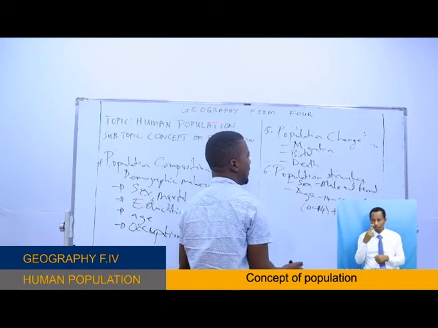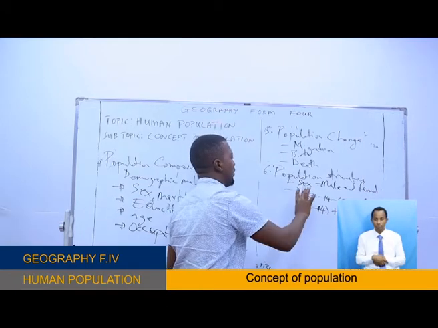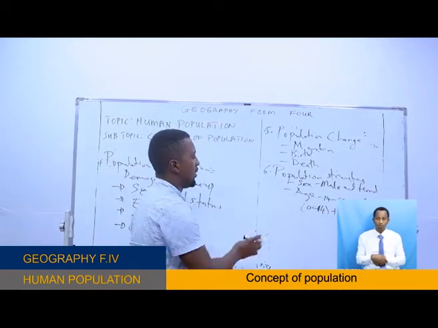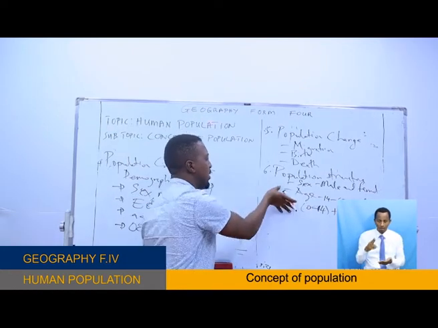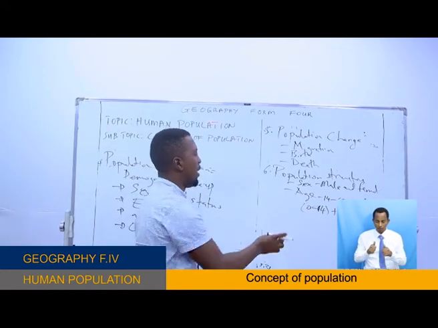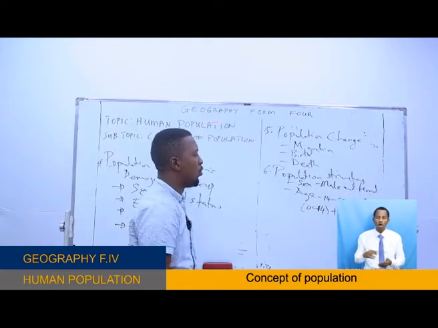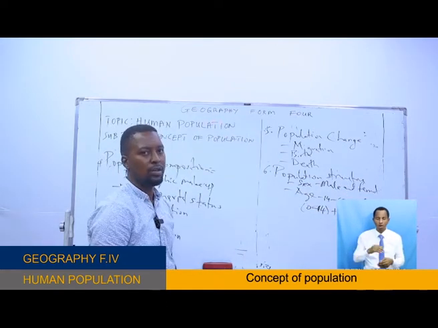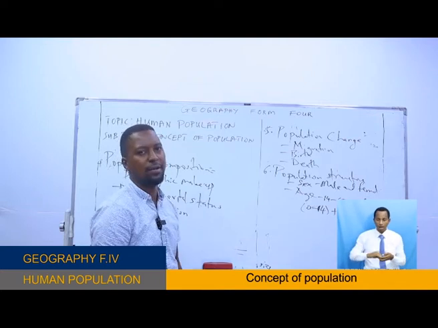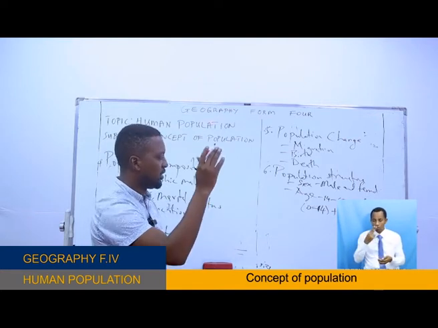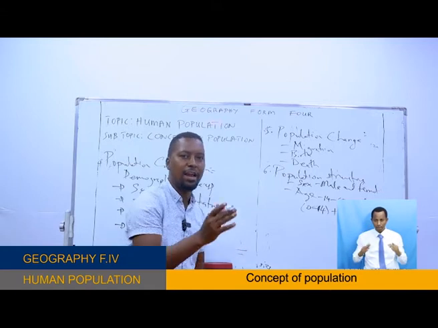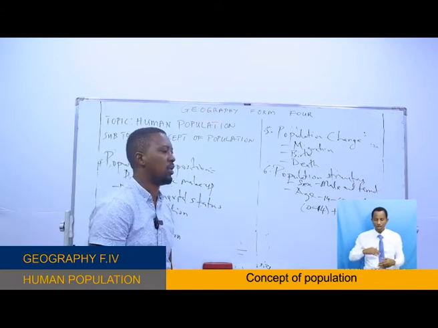Under this particular population structure, we will find the dependent ratio just by looking at the age. And on the sex, male and female, we look at the pyramids. We call it a population pyramid, which shows the number of males and number of females in that particular country.